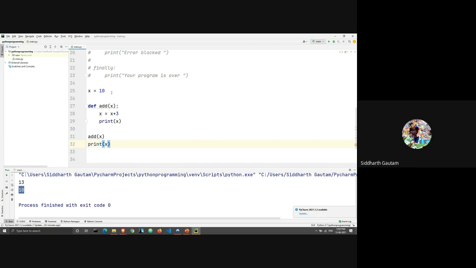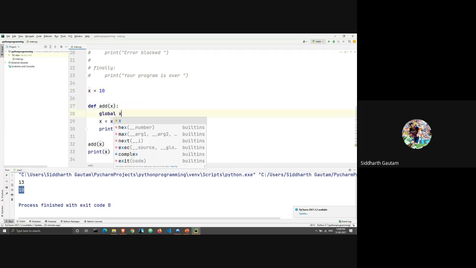Okay. So what do I do if I want to make the change permanent? What if I want the changes done by my function to be permanent? I want them to stay 10 plus 3. Whatever execution I do, I want them to stay consistent. In that case, I will just write here global x.